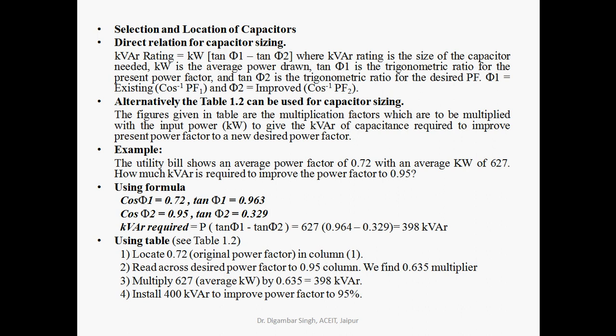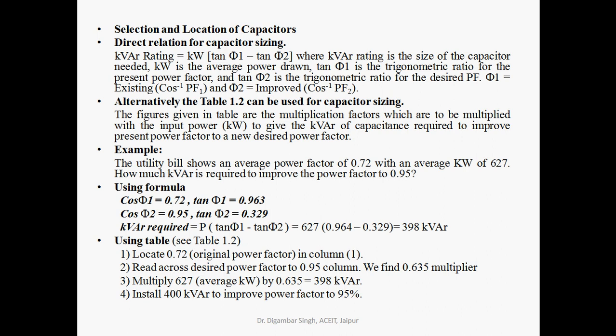Now we are taking an example for the selection and location of capacitor. In the example, the utility bill shows an average power factor of 0.72 with an average kilowatt of 627. How many kVAR are required to improve the power factor to 0.95?